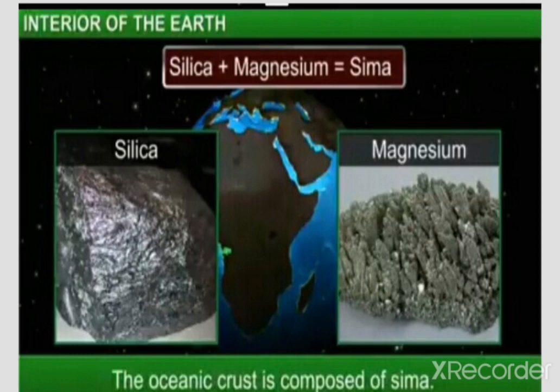This was first discovered by whom? By the scientist Conrad, and so this discontinuity between continental crust and oceanic crust is known as the Conrad discontinuity. Then there is a discontinuity between crust and mantle too, not only between continental crust and oceanic crust.